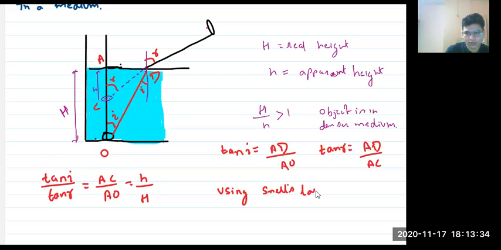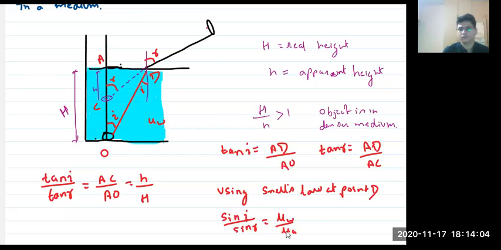Snell's law at point D. Can I say that sine I by sine R is equal to mu of water divided by mu of air? Or I'll just write like this: mu of water with respect to air. Yes or no?